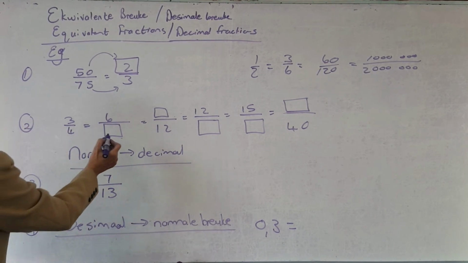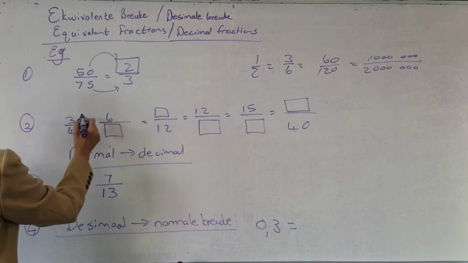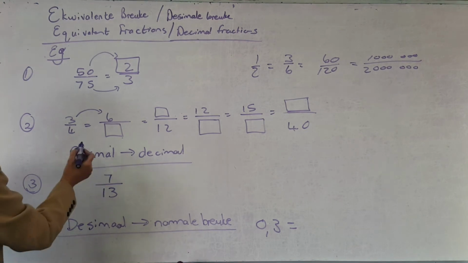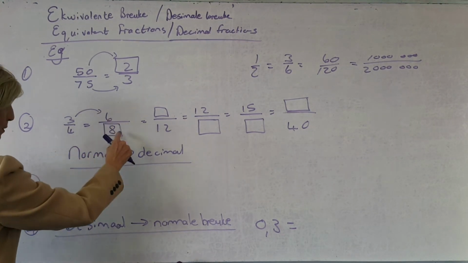So if I want to get to that little blocky there, what did I do? 3 times what is 6? Ek het gemaal met 2. I timed with 2, so I timed with 2 and I get 8. Is that still 3 over 4?